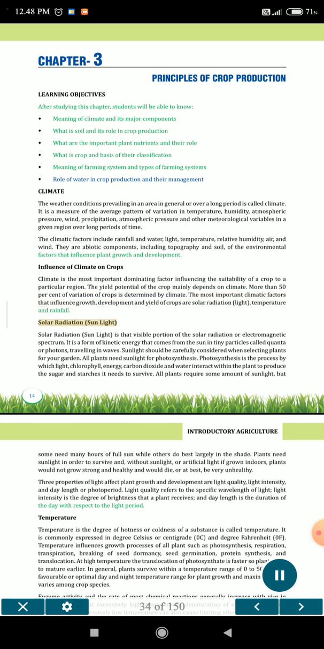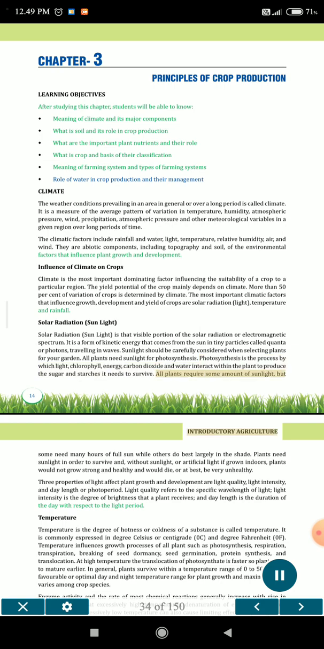Solar radiation, sunlight. Sunlight is that visible portion of the solar radiation or electromagnetic spectrum. It is a form of kinetic energy that comes from the sun in tiny particles called quanta or photons, traveling in waves. Sunlight should be carefully considered when selecting plants for your garden. All plants need sunlight for photosynthesis. Photosynthesis is the process by which light, chlorophyll, energy, carbon dioxide and water interact within the plant to produce the sugar and starches it needs to survive.